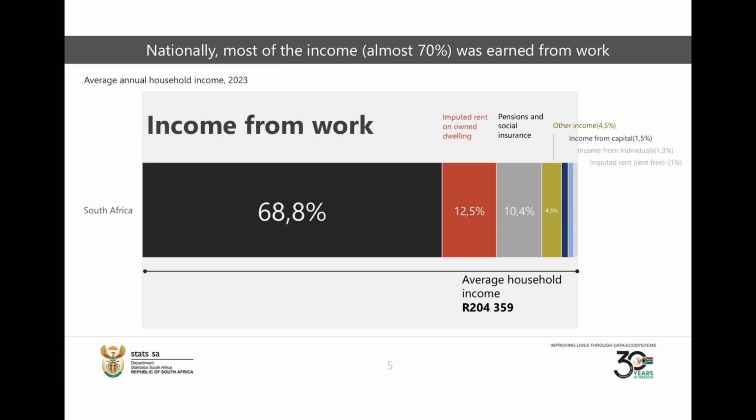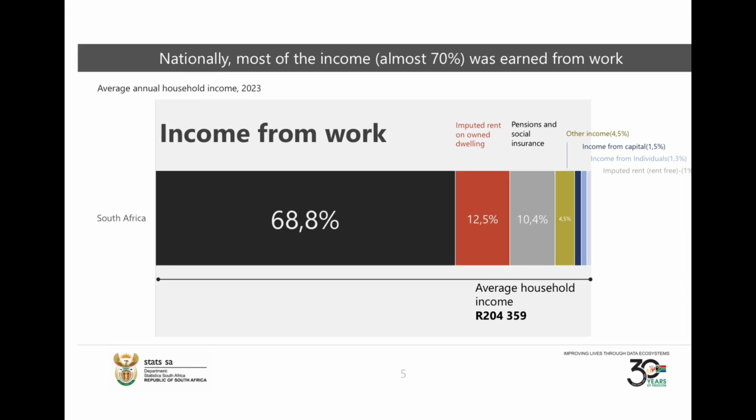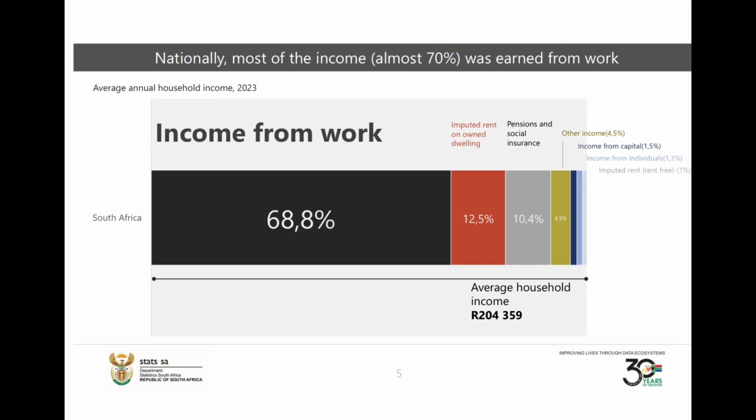Now, what they said is, based on that survey, 68% of income earned by South Africans comes from salaries. Hopefully you can see this slide here, that 68.8, that's like 69%. 69% of income earned by South Africans comes from salaries, right?